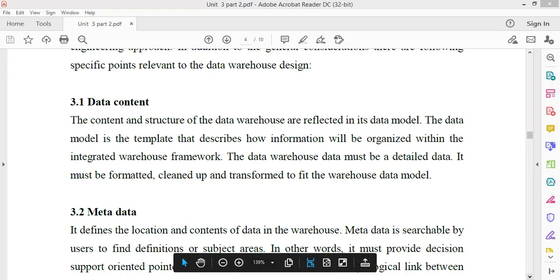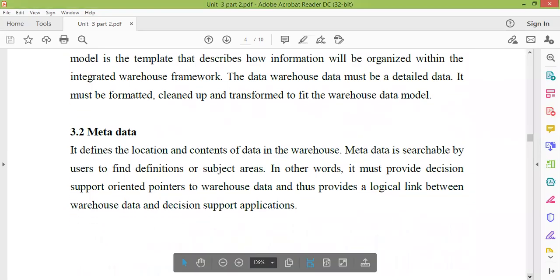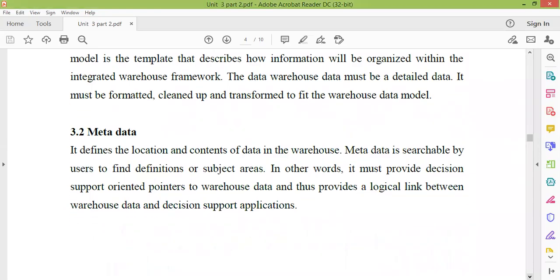The next one is your metadata. Metadata, I've given the example so many times. It's data about the data, like the index of the book. Similarly, it defines the location and contents of the data in the warehouse. So it gives you a kind of link.